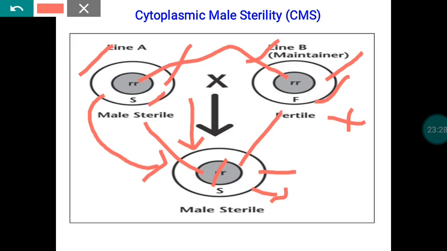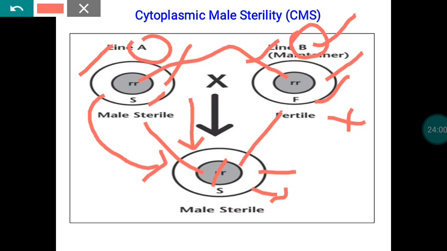Because of that, we have to use these kinds of plants as our maintenance plants with reference to multiplication of the A line. So here we are making this particular cross for the purpose of multiplying the female line, the male sterile line. Normally that male sterile line is known as the A line. The line used for maintenance and multiplication of the A line is normally known as the B line.